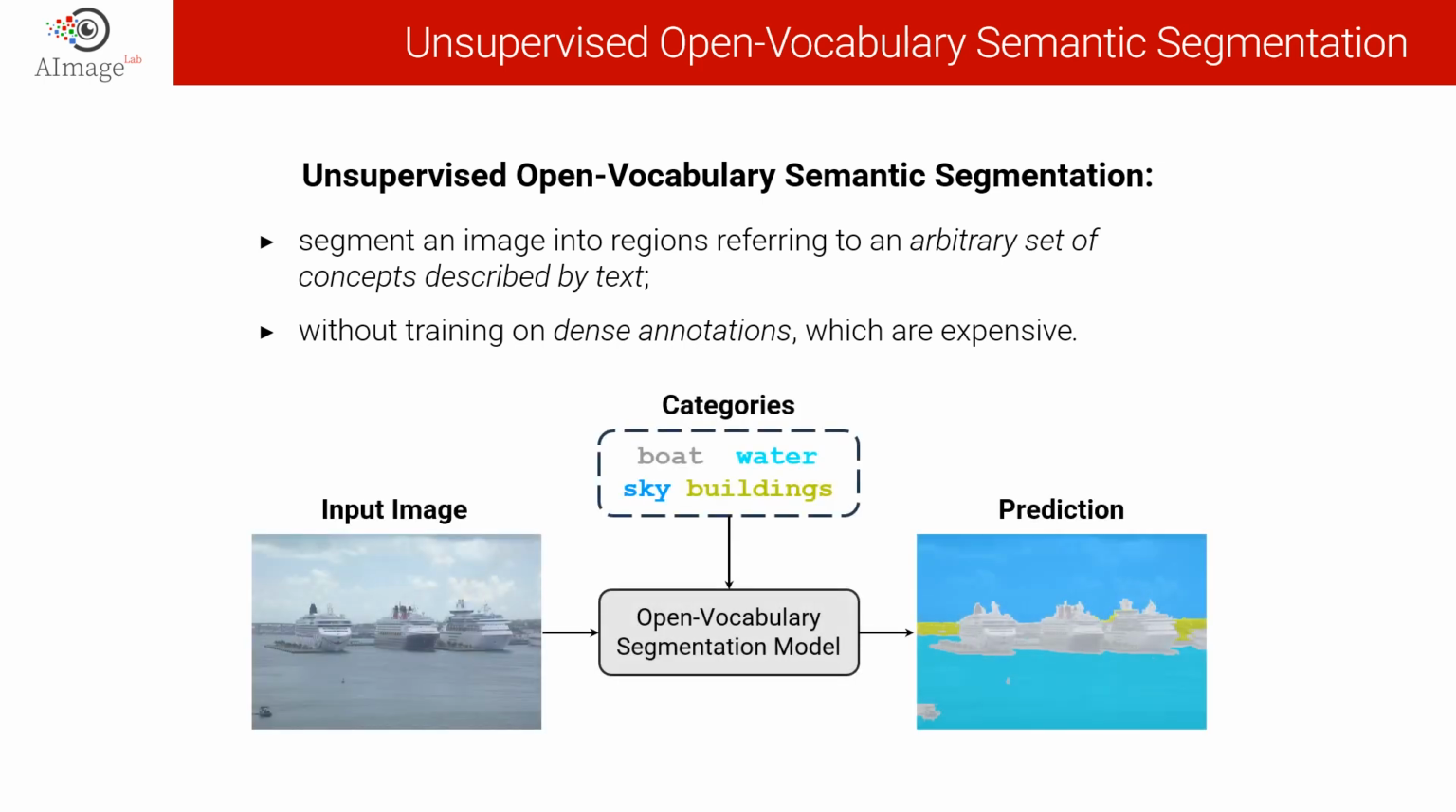In this example, the inputs are the image on the left, depicting these three boats, and the set of categories on top: boat, water, sky, and buildings. The open vocabulary model receives these categories as text and predicts the segmentation masks on the right. The colors of the masks correspond to the color of the predicted categories.